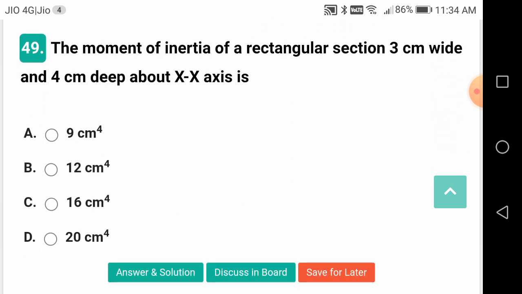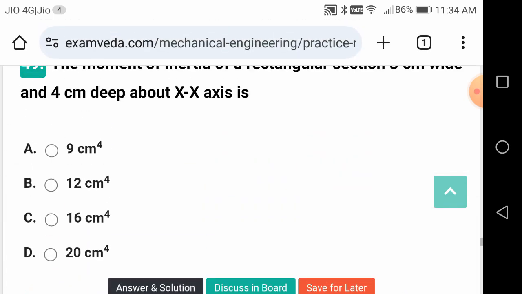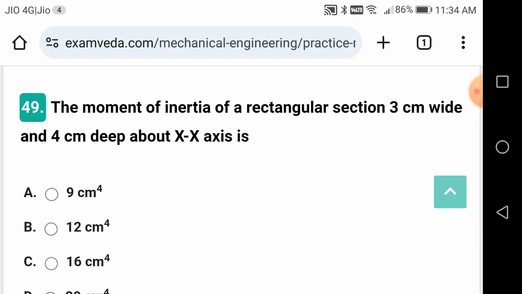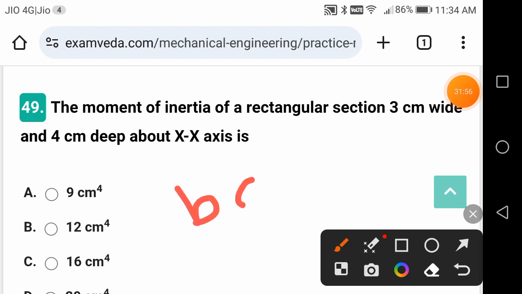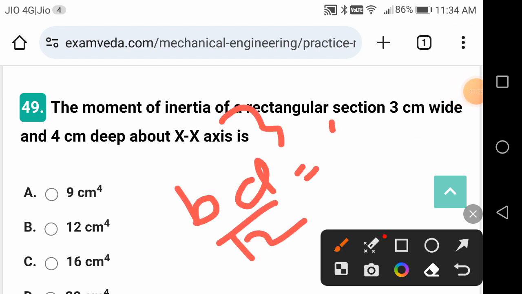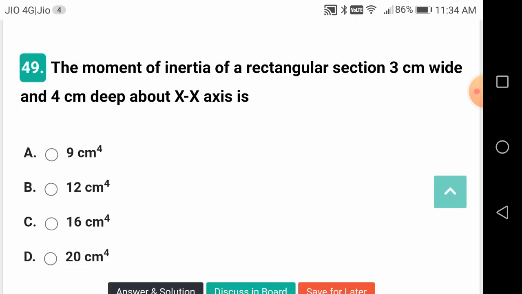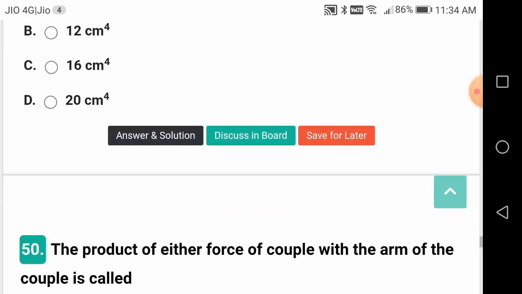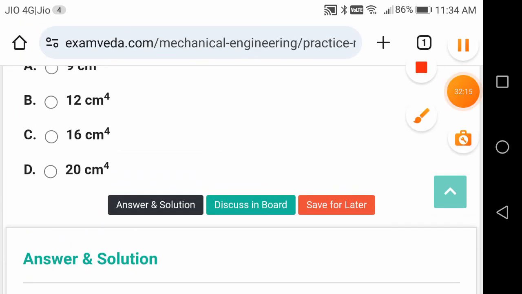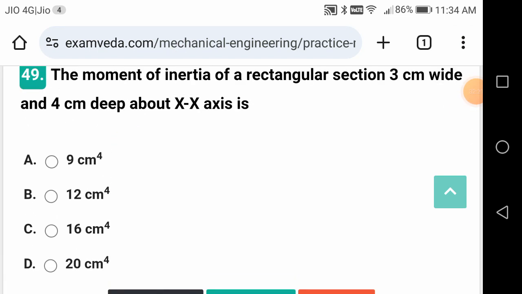The moment of inertia of a rectangular section 3 centimeters wide and 4 centimeters depth about the x-axis is? What is the correct answer? BD cube by 12. Okay, friends. So what is this? 1 by 12 into 3 into 4 cube. 3 4s are 12, 4 4s are 16. Correct answer is 16. 1 by 12 into 3 into 4 cube.